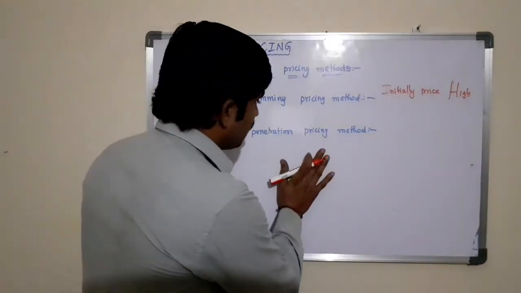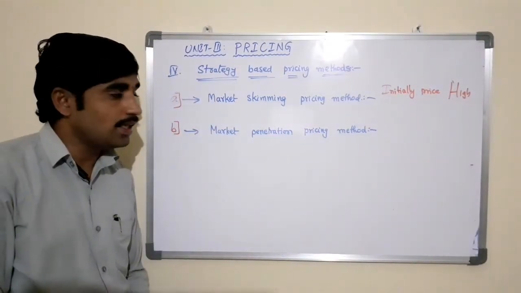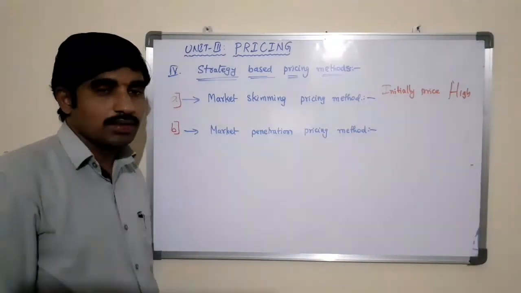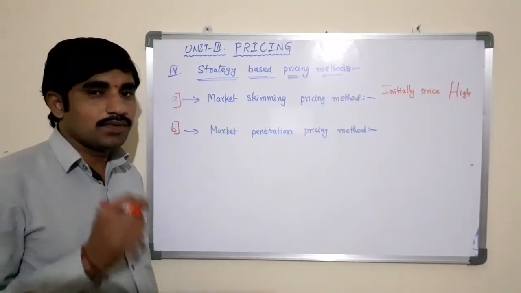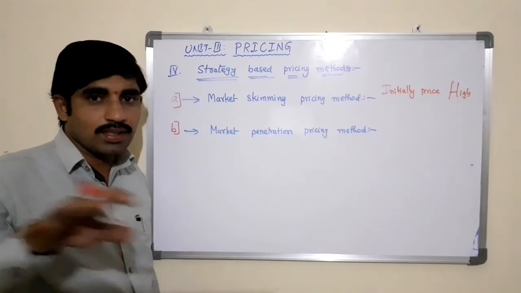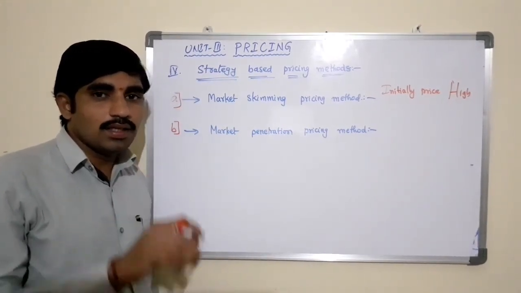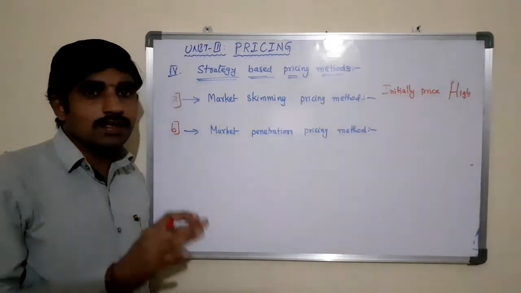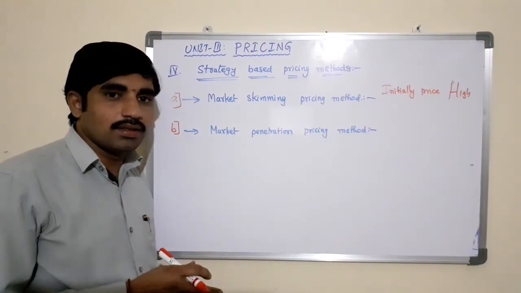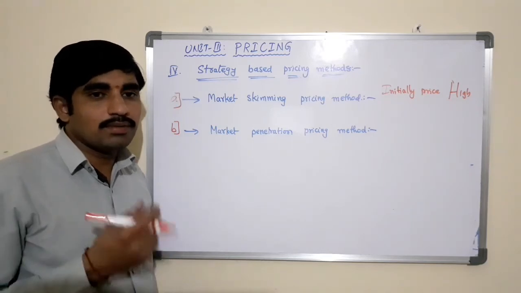So the market penetration pricing method is exactly opposite to skimming. It is exactly opposite or reverse to the market skimming method. It means that the price of the product is fixed so low, very low, that a company can increase its market share faster. The intention of the company or the business is to increase the market share. The company attains the profits with increasing the volumes and increasing the market share. As the market share is increasing, proportionately the business will maximize the profits.